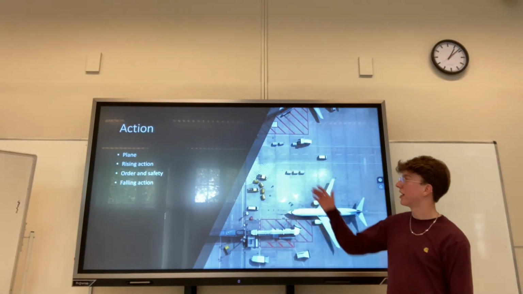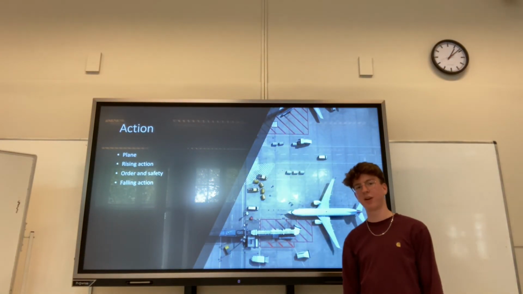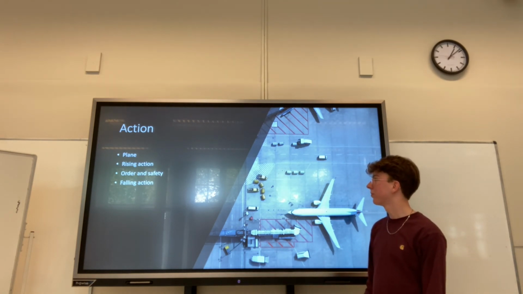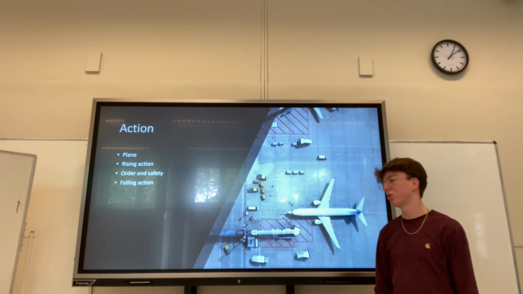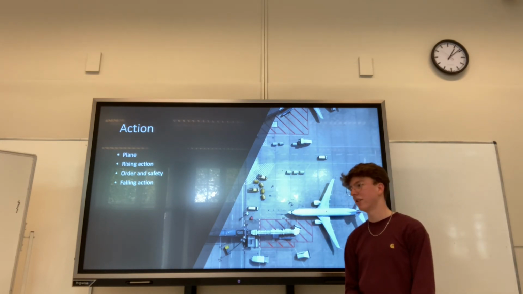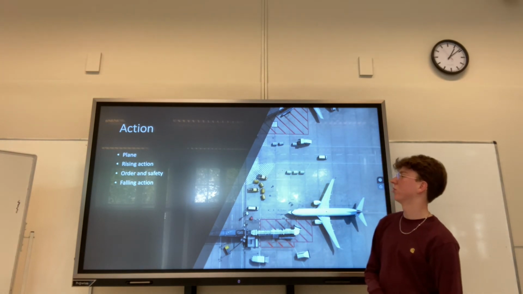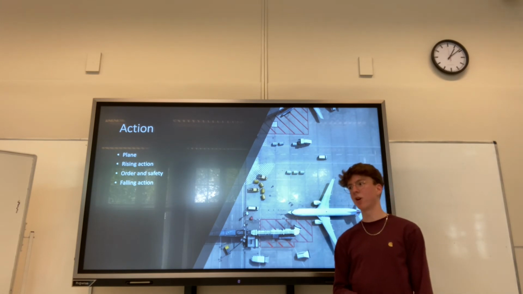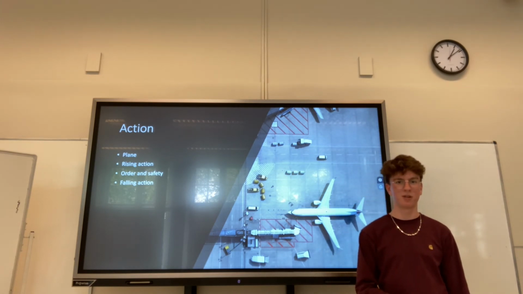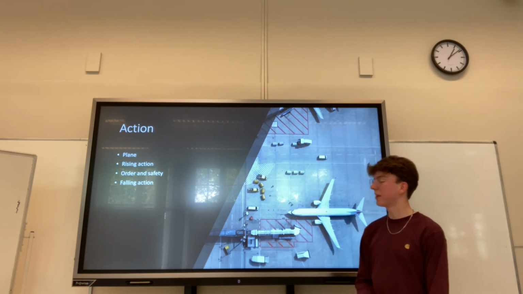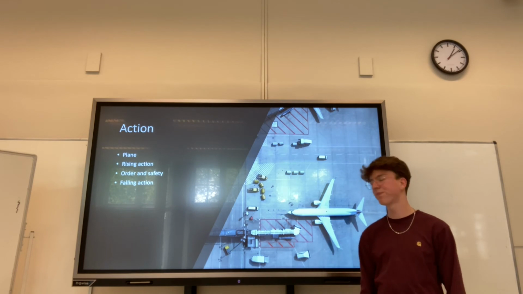The first one is action. The main action of the book is the plane crashing on the island. On the island they have a very bad life. Ralph wants to save everyone, but Jack wants to have fun, and eventually he goes crazy and wants to kill Ralph. The rising action is Ralph's attempt to get order and safety, and the falling action is his escape from Jack and the hunters.